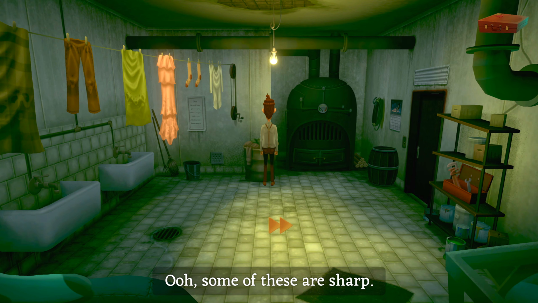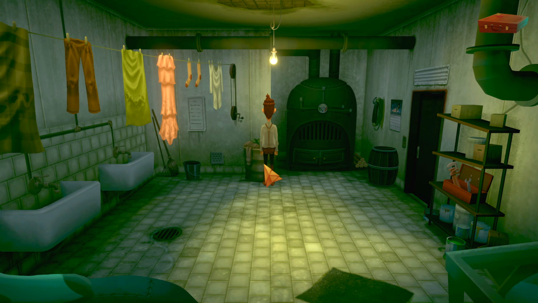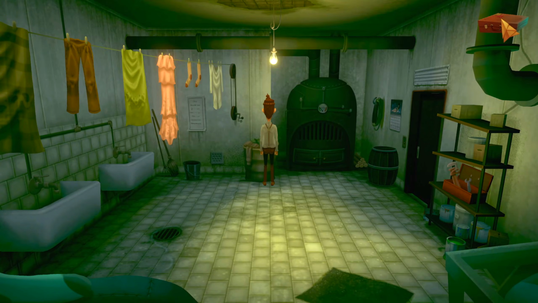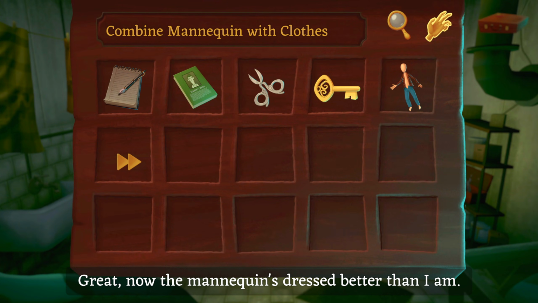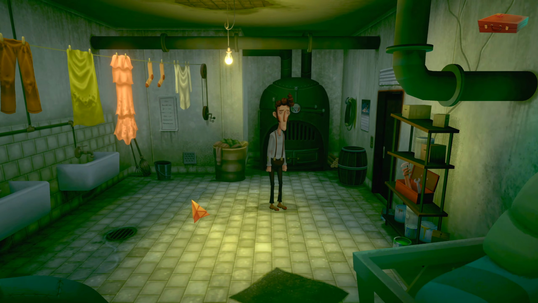Ooh, okay. Some of these are sharp. Might help me close a sale or two while I'm here. Not just for the mannequin then, eh? Alright, so if I combine these two... Oh, hold on. Great, now the mannequin's dressed better than I am. Alright. So is that it? Is that what we're going to find in here?